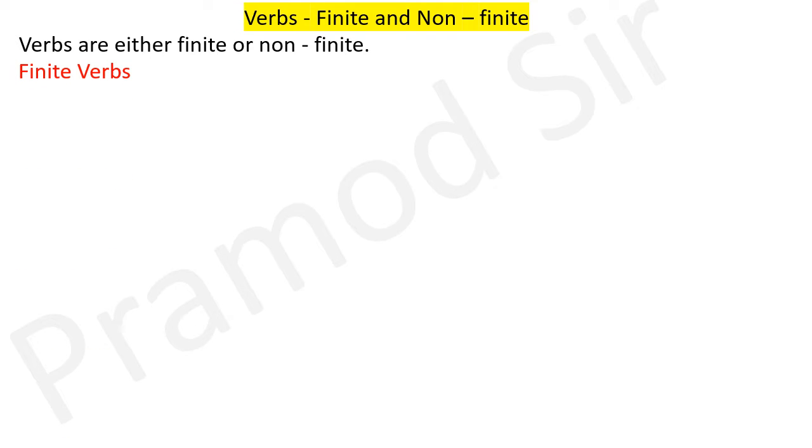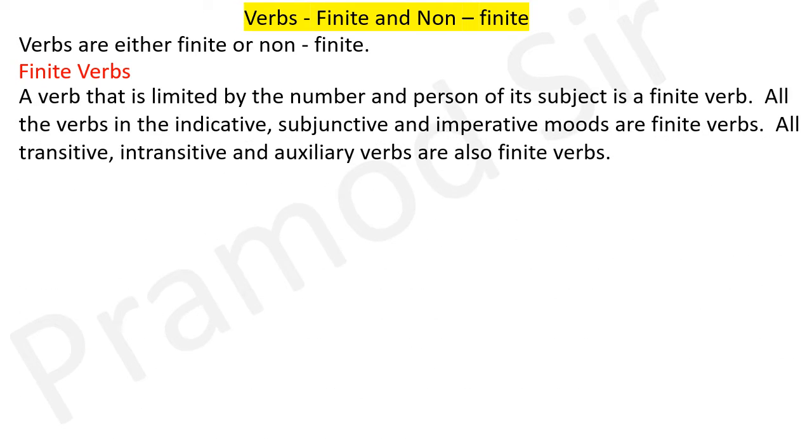हेलो क्लास 8। आज आप फाइनाइट एंड नॉन फाइनाइट वर्ब्स के बारे में स्टडी करेंगे। तो वर्ब्स आर इधर फाइनाइट आर नॉन फाइनाइट। Finite verbs: a verb that is limited by the number and person of its subject is a finite verb. All the verbs in the indicative, subjunctive and imperative moods are finite verbs. All transitive, intransitive and auxiliary verbs are also finite verbs.